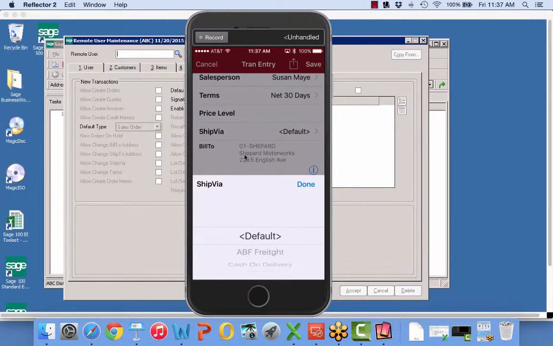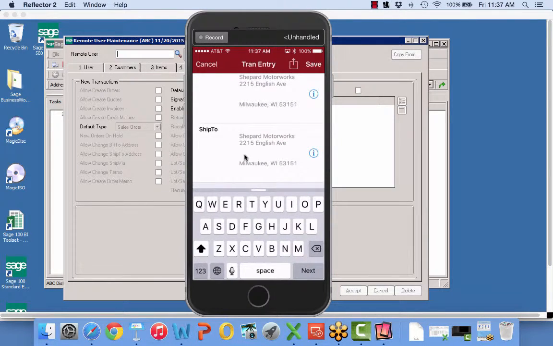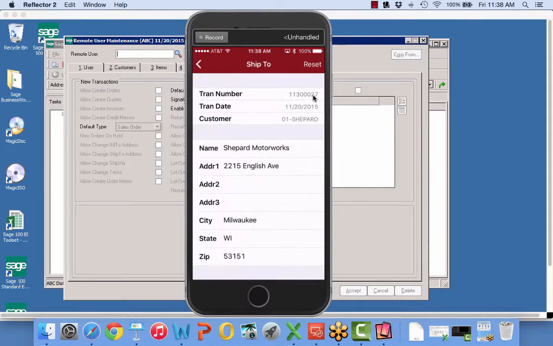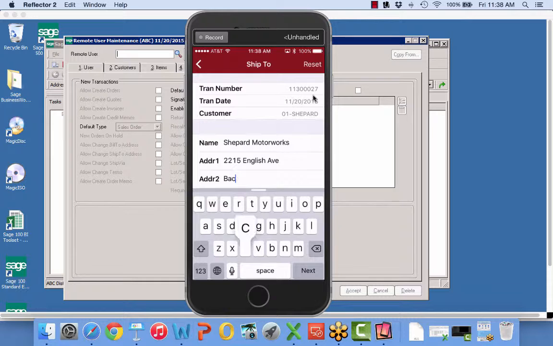I could choose my ship via if I wish to choose my ship via. And you'll also see with these little blue dots here, this means I have permission to change that ship to if I need to do that. So I'm going to go here. I'm going to say back door.